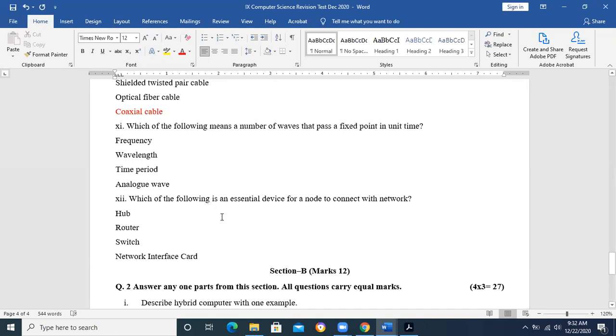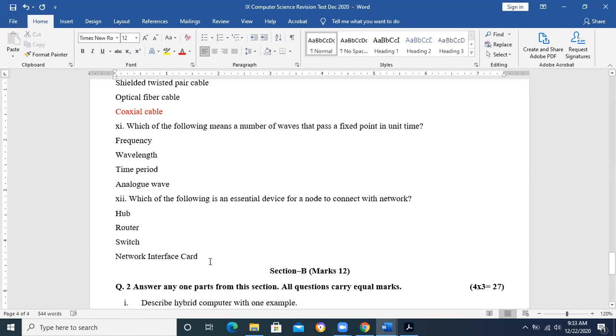Which of the following is an essential device for a node to connect with network? Essential device for a node to connect to the network. All devices are used in network, keep in mind. Which one is essential? For a single device, that it must have that thing, then it will be able to connect to the network. Yes, Zulkaf. Sir, switch. Why switch? Every computer must have the switch. Yes. Switch is there. Switch is a network device. I am saying all these are network devices. But one device is there, which is essential device.